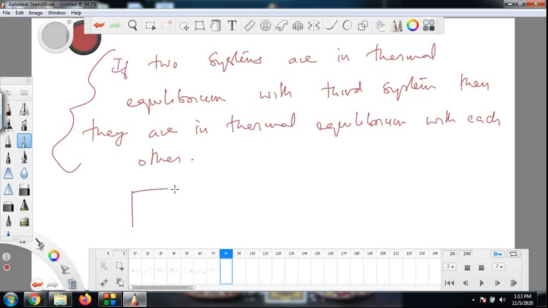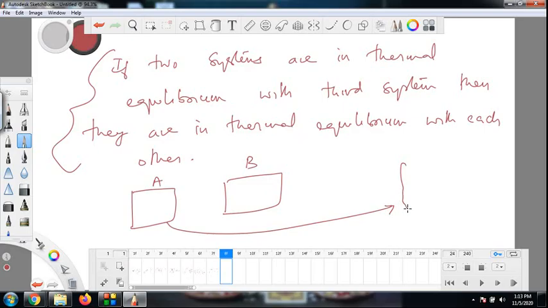Suppose I have system A, I have system B. System A is in thermodynamic equilibrium with system C. What could be system C? Later I will tell you. This is a thermometer which can measure temperature actually. Let us say thermometer. It can be anything, but I will call it a thermometer. So A is in thermal equilibrium with system C, that means both these temperatures are the same.